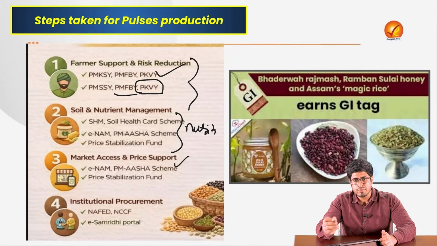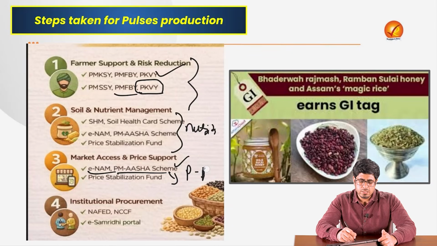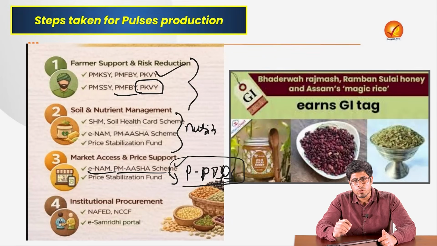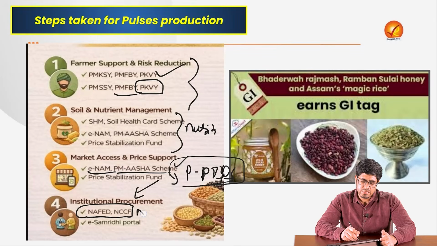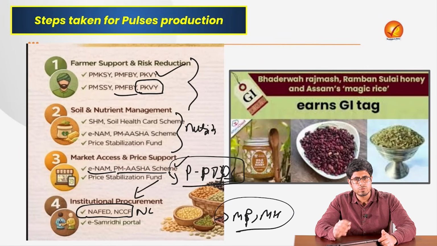Market access to the farmers is also increased through ENAM and the PM Asha scheme, under which a price difference is paid even if assured procurement is not done by the government for these pulses. But the government is also taking various steps regarding institutional procurement. For example, NAFED as well as NCCF are procuring pulses majorly from the states of MP and Maharashtra, because these are the largest producers of pulses, as we saw.